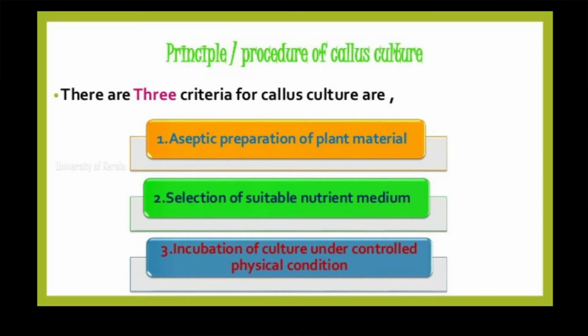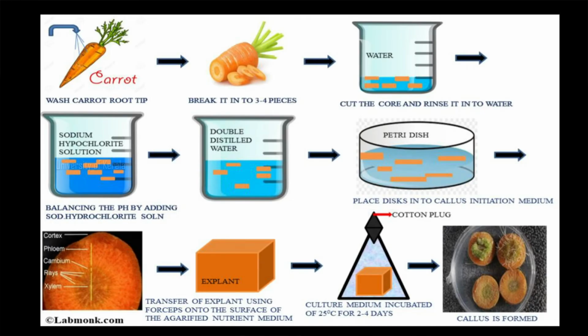The three criteria for callus culture are aseptic preparation of the plant material, selection of a suitable nutrient medium, and incubation of the culture under controlled optimum conditions. Here we can see the callus organogenesis from carrot. Here the explants are carrot tissue.